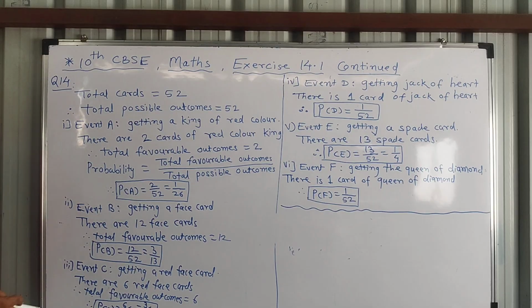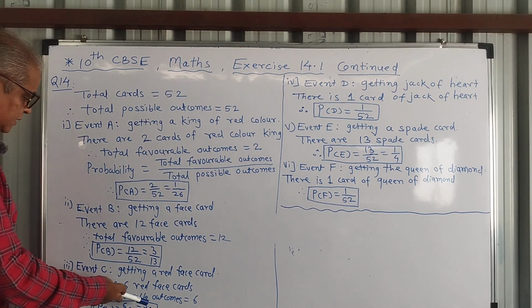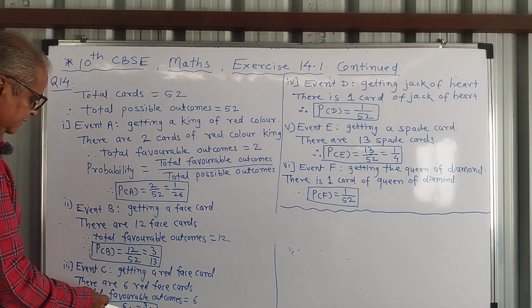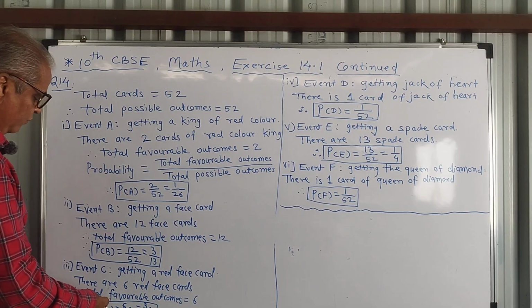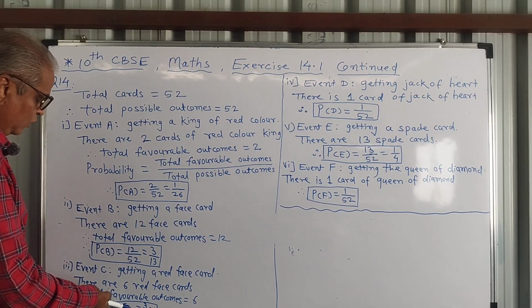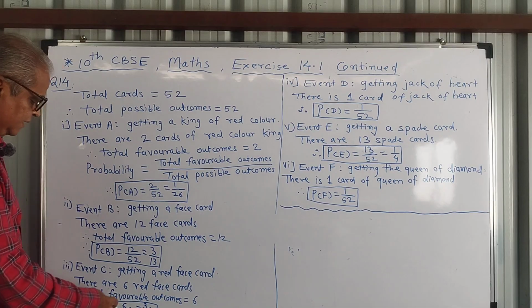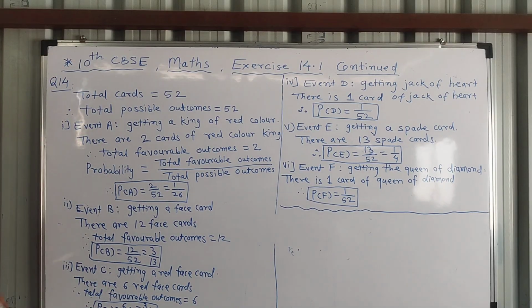Event C is getting a red face card. See, total 12 face cards. Out of those, 6 are red and 6 are black. So favorable outcomes 6. So probability 6 upon 52. We can reduce it dividing by 2, 2 3s are 6 and 2 26s are 52. So 3 upon 26 is the probability of the third event.